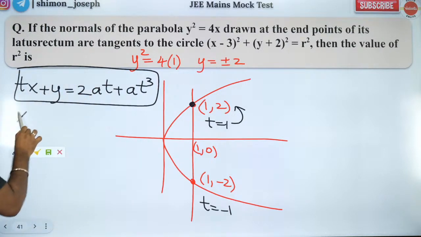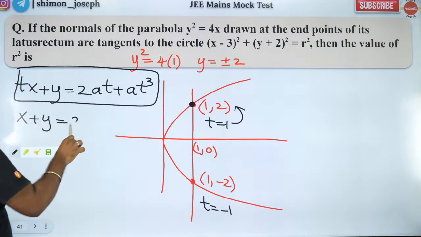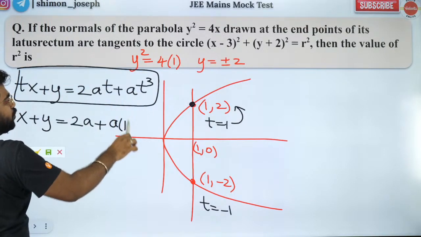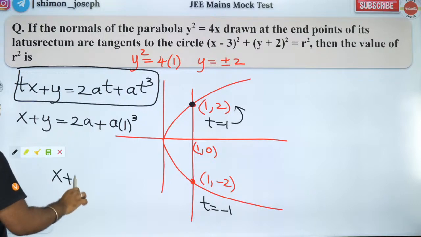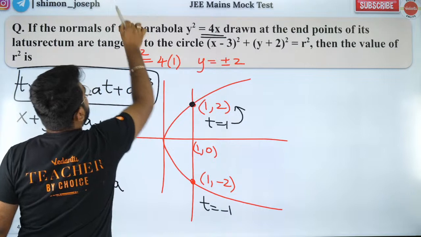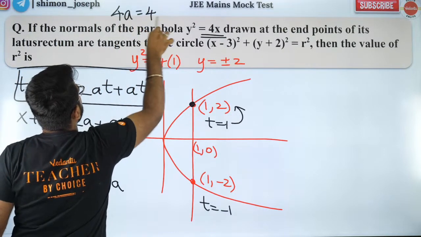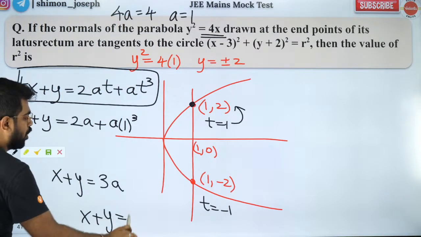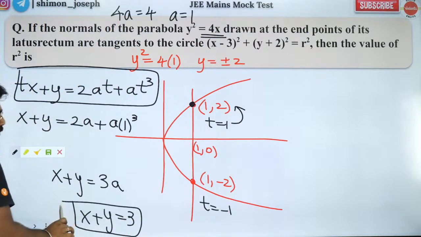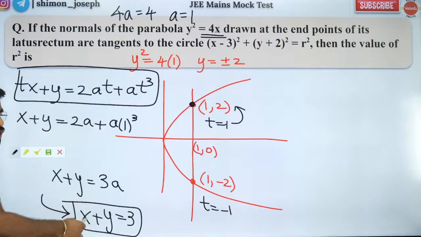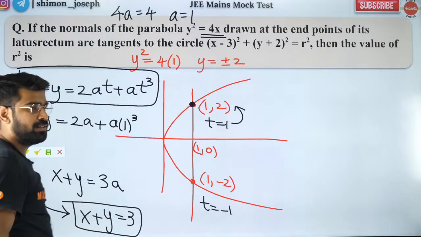So let me put t equal to 1. I'll get x plus y equal to 2a times 1 plus a times 1 cube. So I'll get x plus y equal to 3a. What is a? I have 4a equal to 4, so a is equal to 1. So x plus y equal to 3 is the normal. So I got the normal at the end point of the latus rectum. Now this should be tangential to the circle.